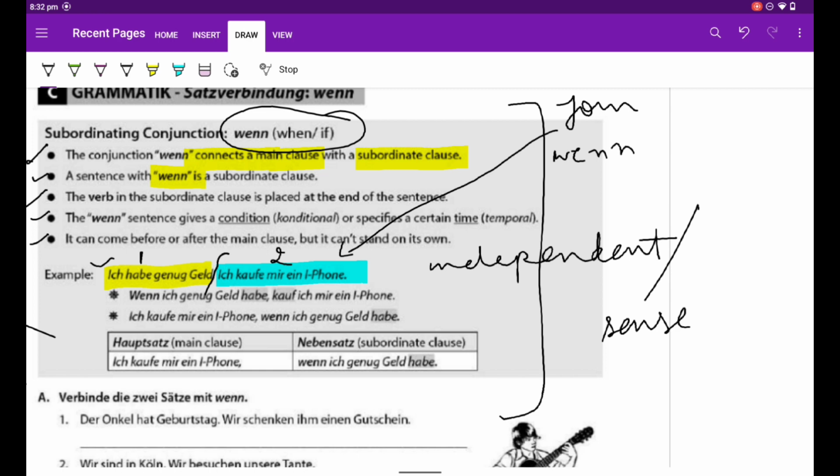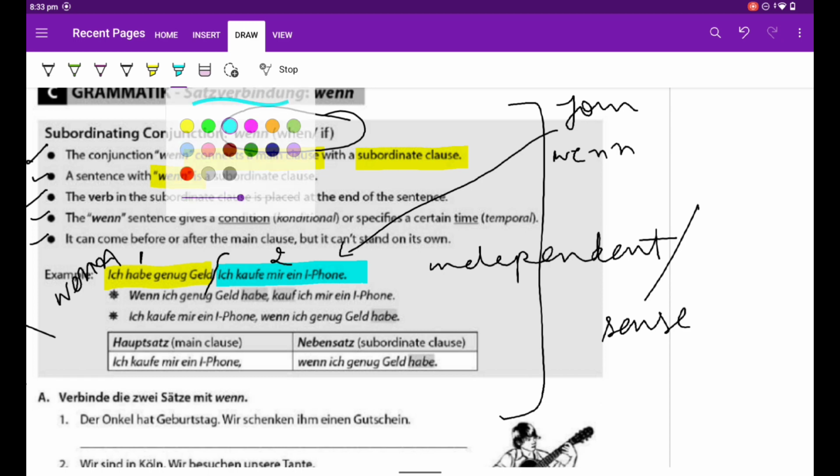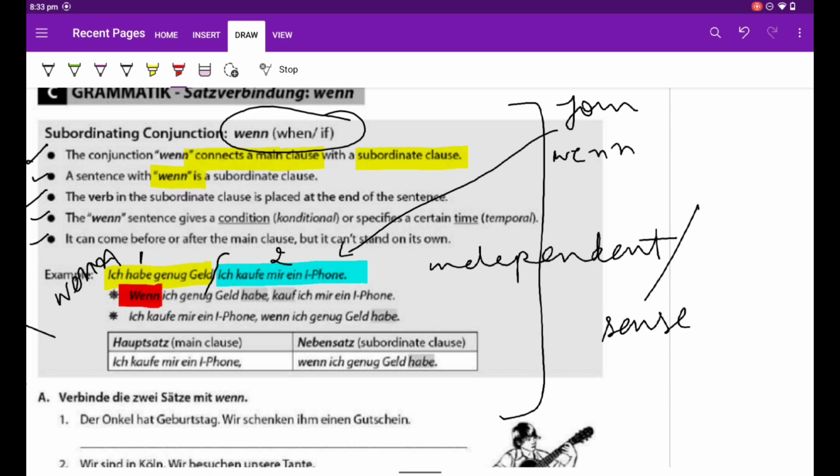So in this way, we are supposed to put when on the first sentence. What will happen when we put when? Then the verb will go to the end. Which verb? This verb in the second position.